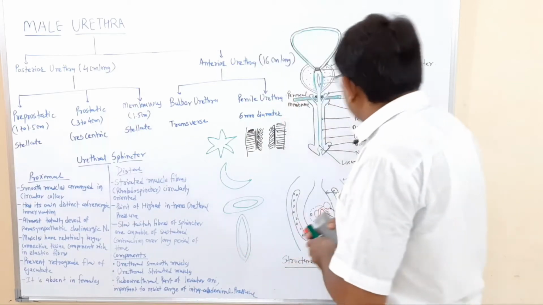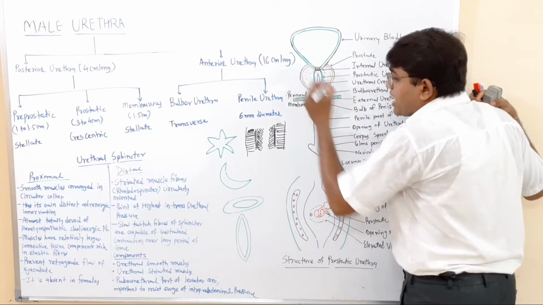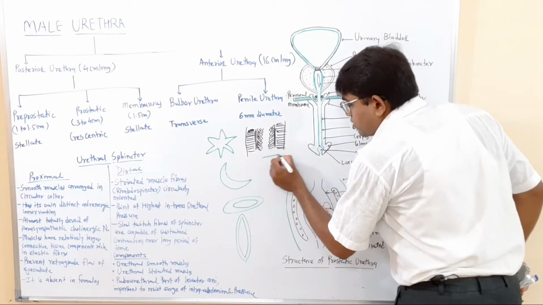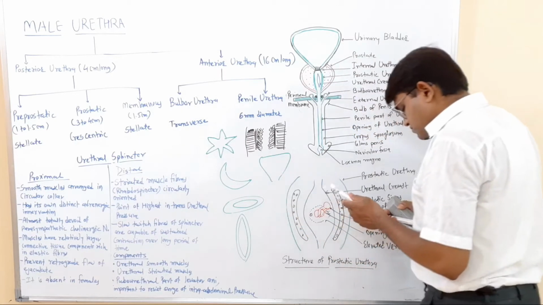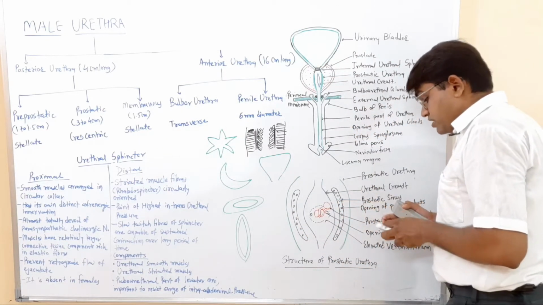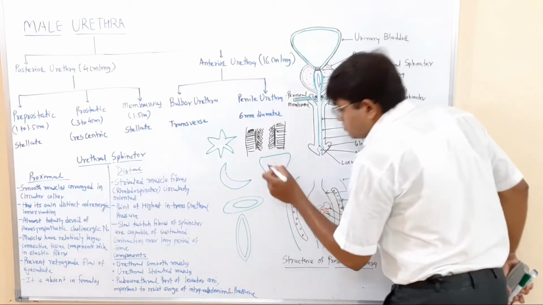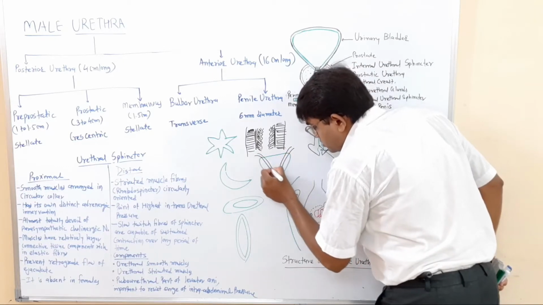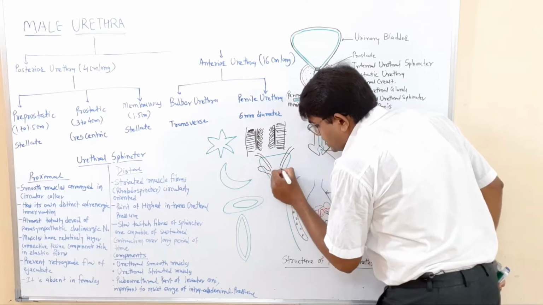Here in the males, we have seen that behind the prostate, when we discussed the prostate, on its posterior relation, there are the seminal vesicles.